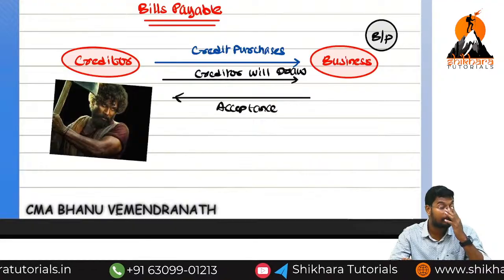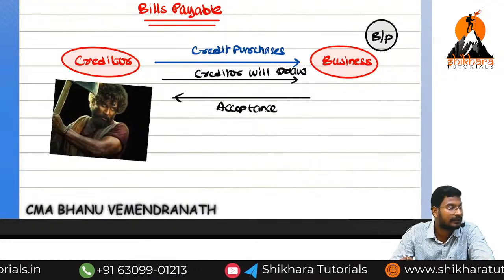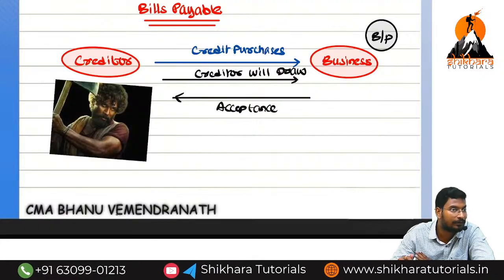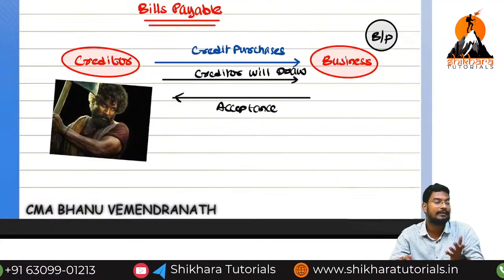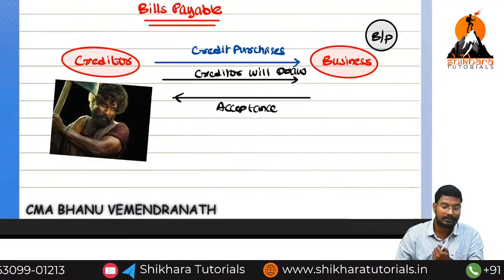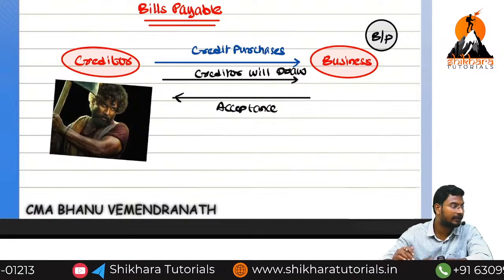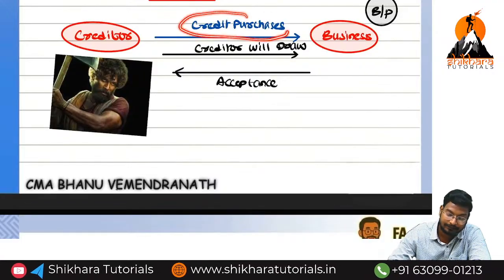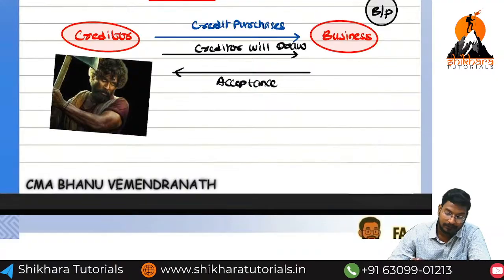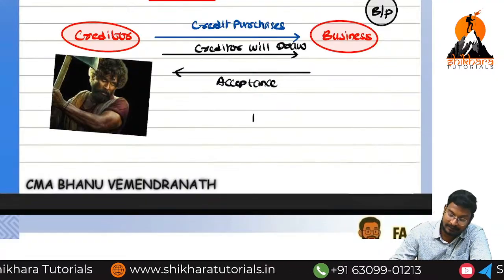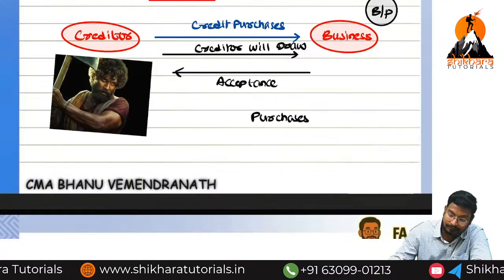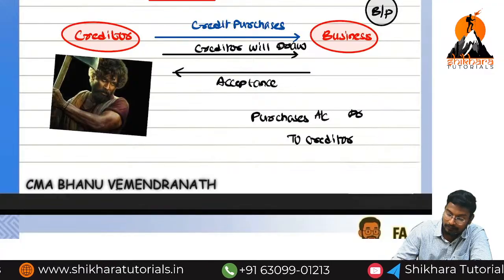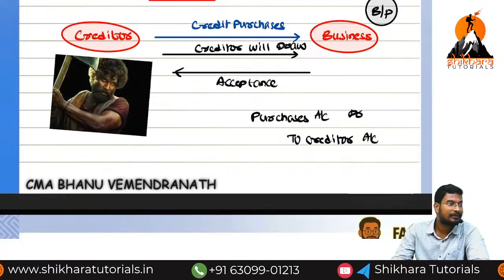So don't think from the point of view of the creditor. Always we need to think from the point of view of the business, because the owner is a different person. From the business entity concept, we always discuss from the viewpoint of the business. In the previous example also, we discussed from the viewpoint of the business. At the time of credit purchases, what is the entry we have recorded? Purchases account debited to creditor account.